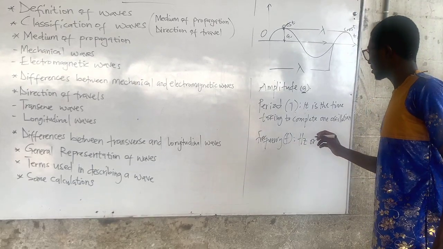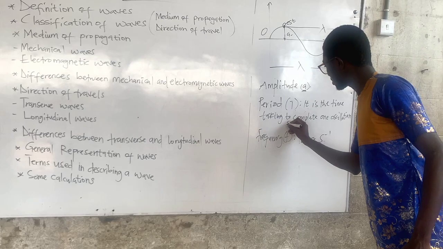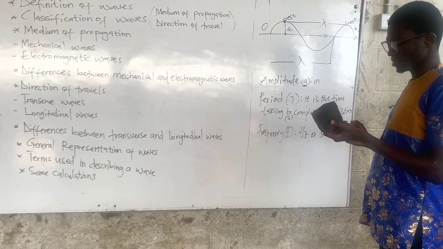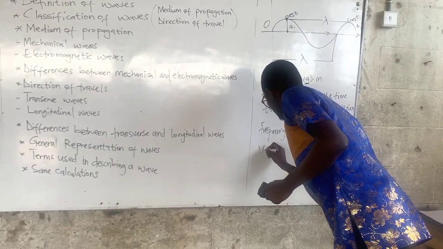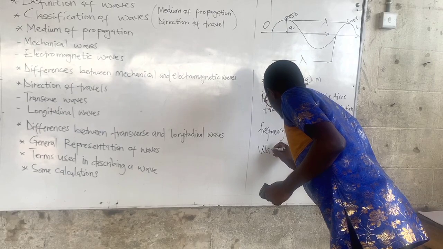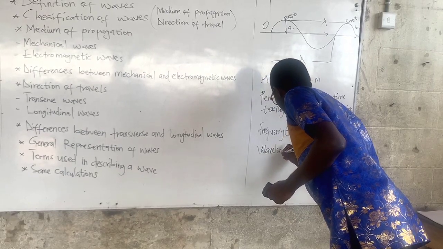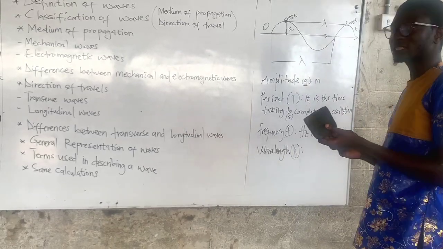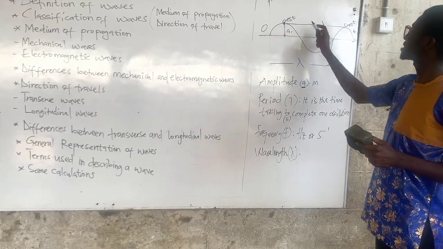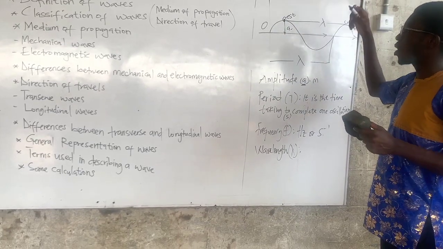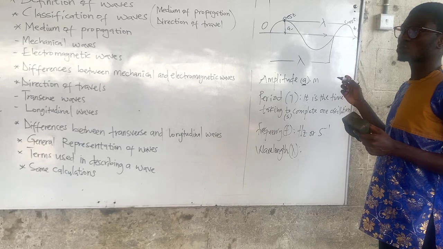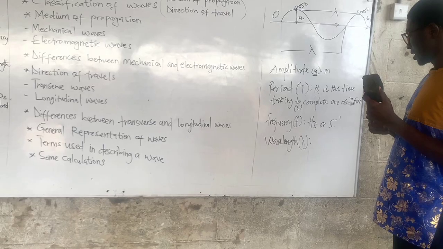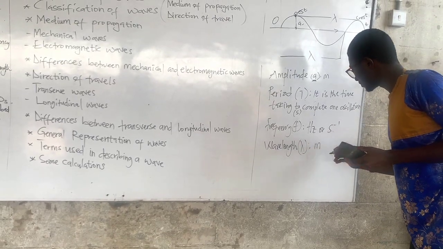Period is measured in seconds. Amplitude is also measured in meters. Now let's look at wavelength. This is the symbol for wavelength, lambda. Wavelength is simply the distance between two successive crests, or in longitudinal waves, the distance between two successive rarefactions or compressions. And it is also measured in meters.